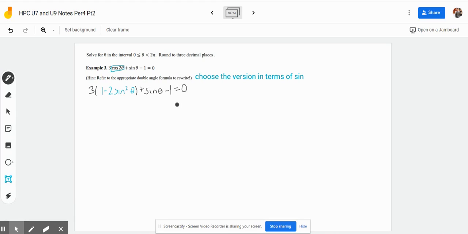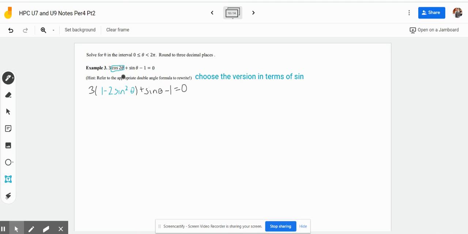So you're referring to the double angle formulas from the previous slide or from the formula sheet. What I did was I boxed in cos of 2 theta, and we're subbing in that double angle formula. So this equation can be rewritten as 3 times 1 minus 2 sine squared theta, plus sine theta minus 1.